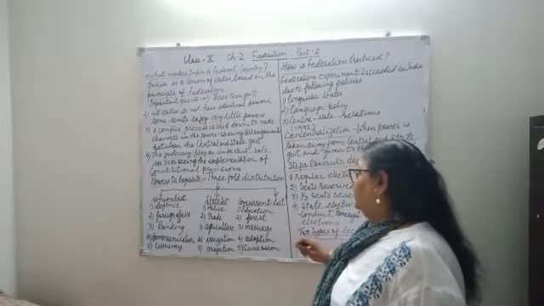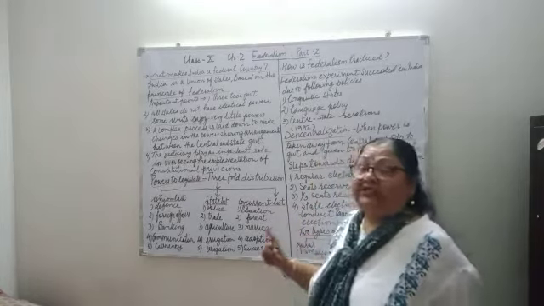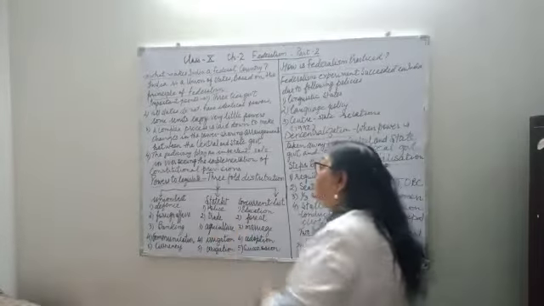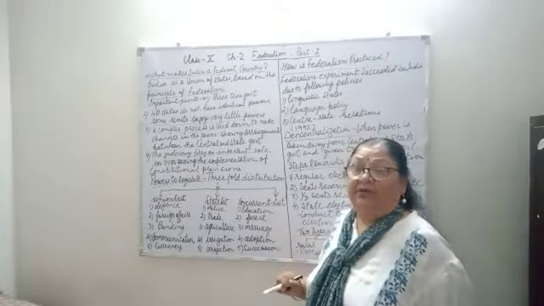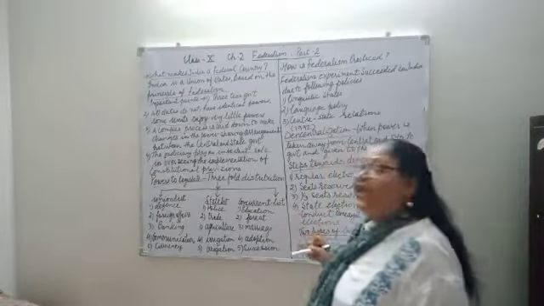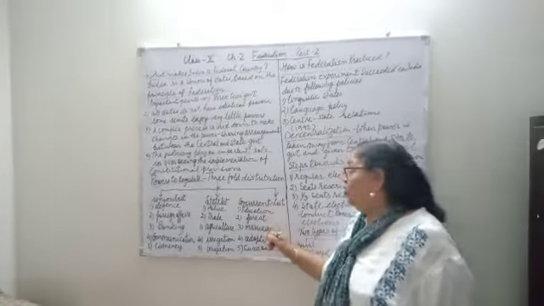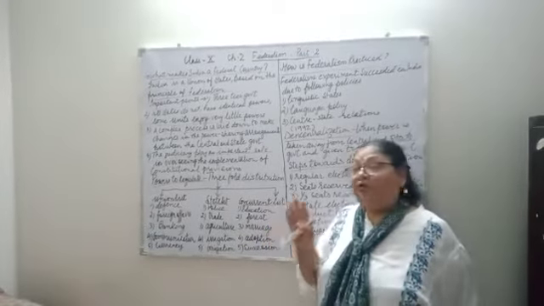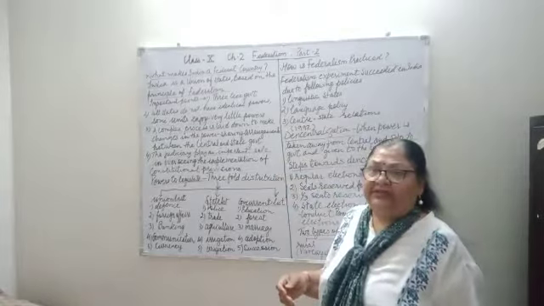Then concurrent list. Education comes under concurrent list. Concurrent list is where union and state both have power. In education we have state boards, we have central board also. Then forest.